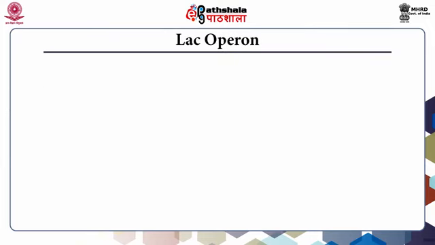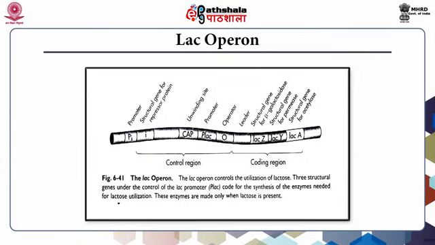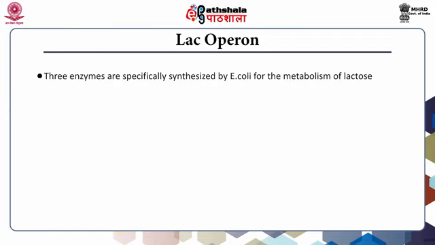LAC operon. Based on data arising from genetic studies, Jacob and Monod proposed the operon model in 1961 to explain the phenomenon of induction. One of the best studied regulatory systems concerns the enzymes produced by E. coli strain K12 for the metabolism of lactose. Three enzymes are specifically synthesized by E. coli for the metabolism of lactose.